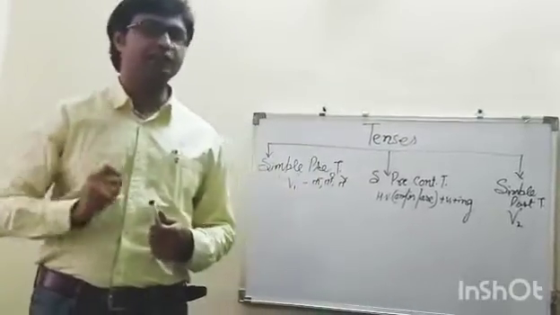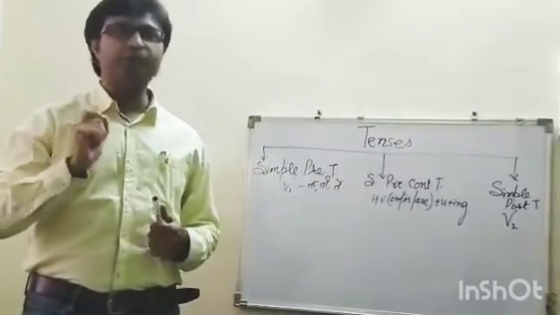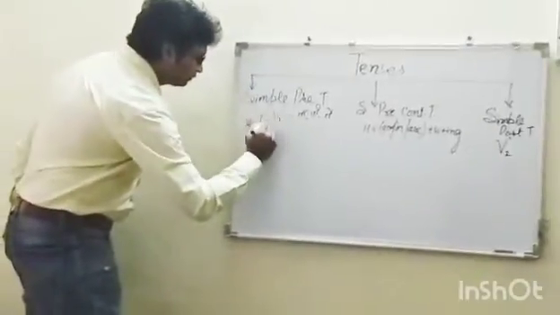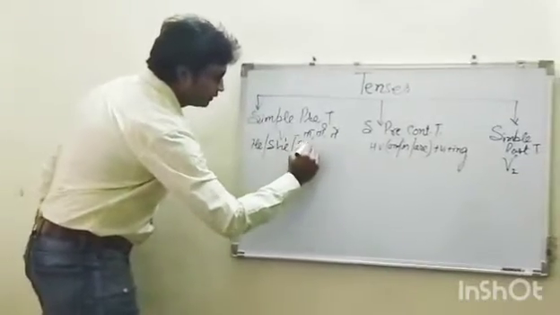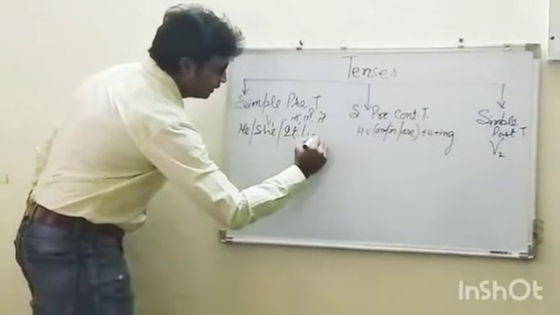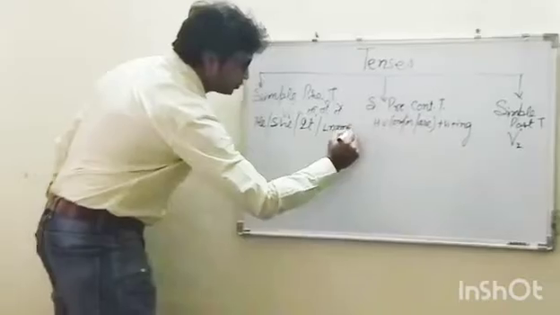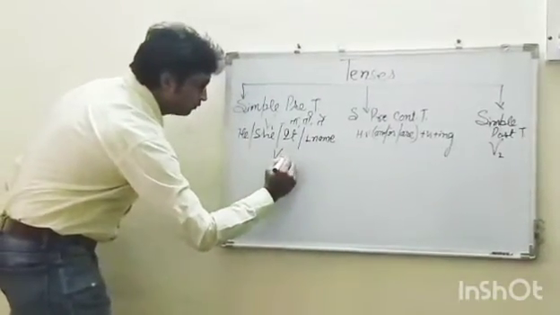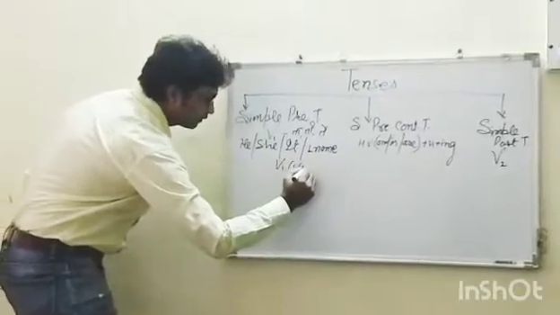Now one change comes, and that is where you people have been making mistakes. And what that change is: if your subject is either he, she, it, or any one name, you should be careful that the first form of the verb will take s or es.